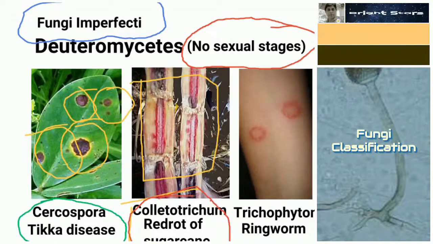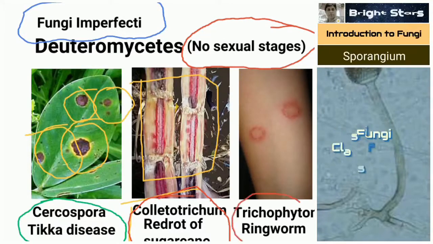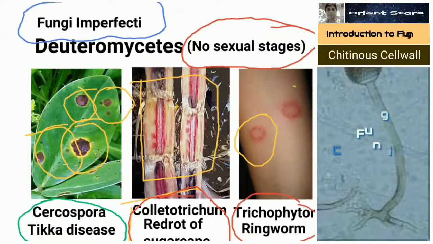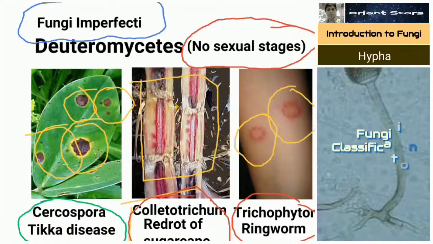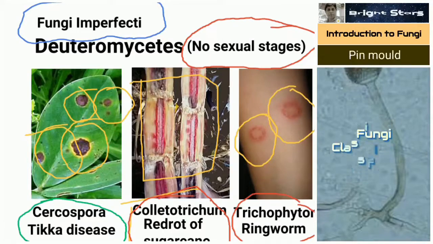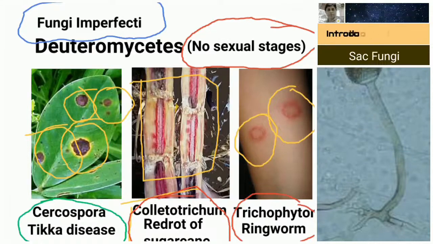One most important one that causes human disease: Trichophyton, which causes ringworm. You can see ringworm, this kind of fungal spots, fungal necrosis, or spreading ring. This disease is called ringworm disease.